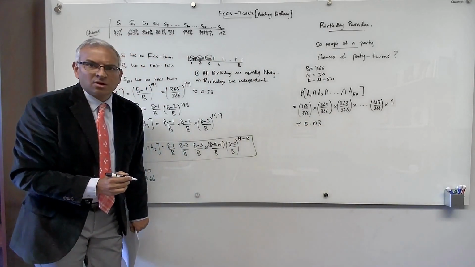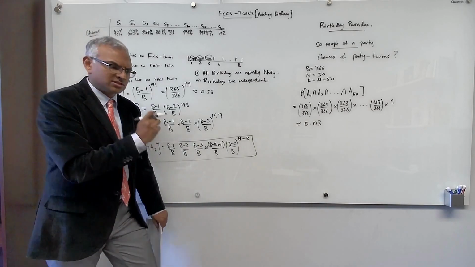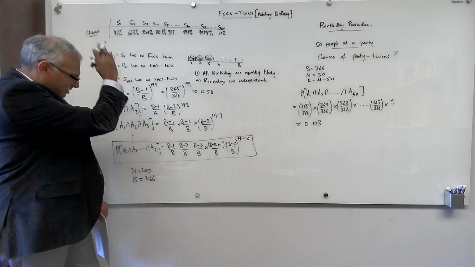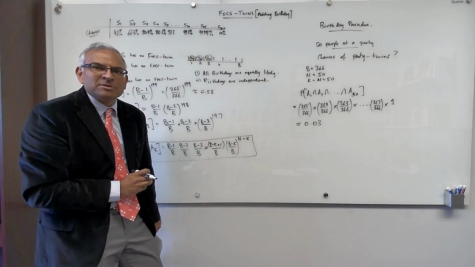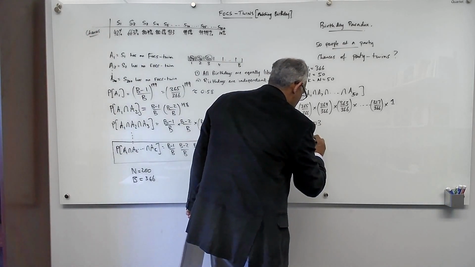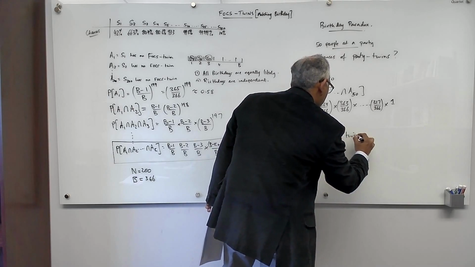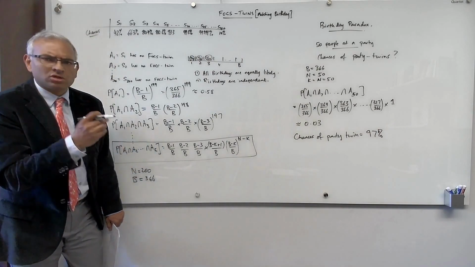So the chances of no party twin is 0.03. If you ask the first person, do you have a twin, second, third, fourth, and make it all the way to the 50th, and none of them have a twin, it's exactly this problem as we just described, and there's a 97% chance that you will find a party twin. So chances of party twin equals 97%. Wow! And that's why it's called a paradox.